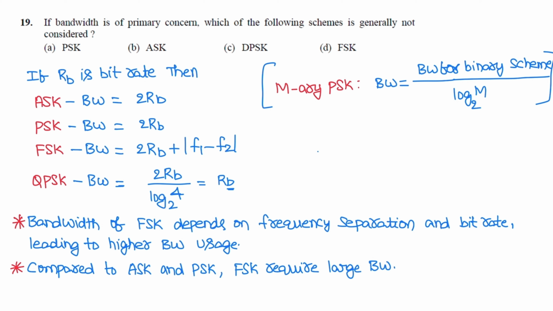Here in the question it has been asked, if bandwidth is a primary concern, if bandwidth is the main resource, which of the following schemes is not generally considered? FSK, because FSK requires more bandwidth compared to ASK and PSK.